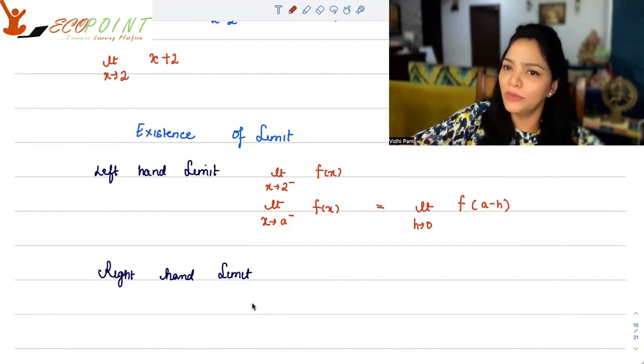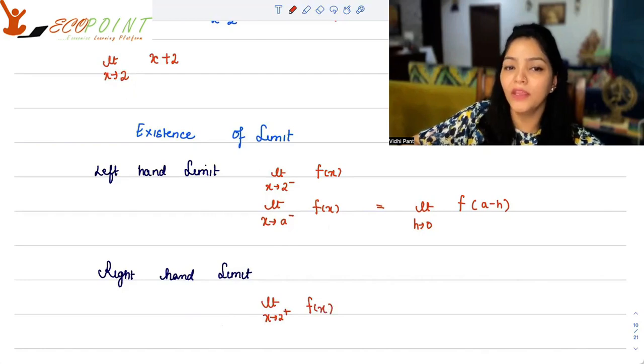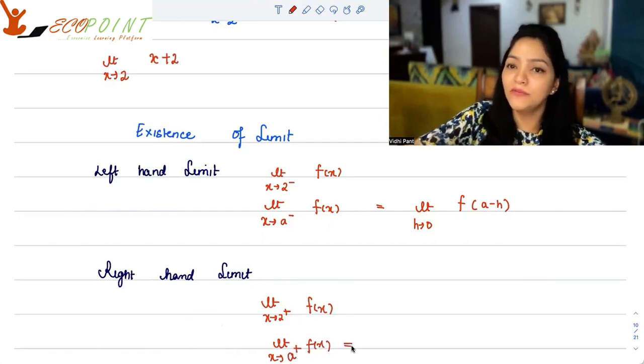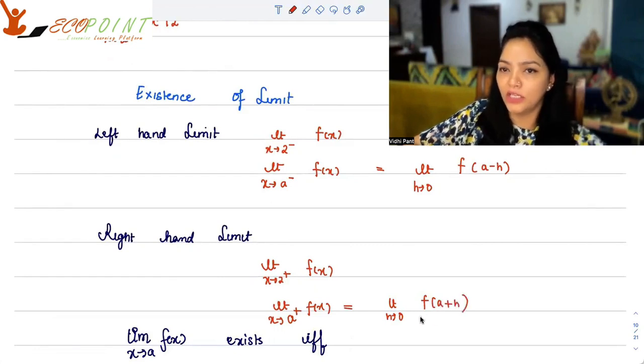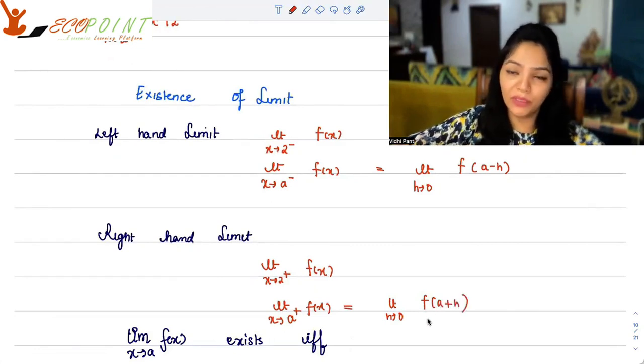Similarly, you have the concept of right-hand limit. That means we're interested in what is happening on the right of 2. So the limit as x tends to 2 plus, which basically means a plus for any general case, means we are interested in the right. In terms of change, it's the limit as h, the change, goes to almost 0. It's a very small change. But what is happening even with that small change? That is what we have to figure out.